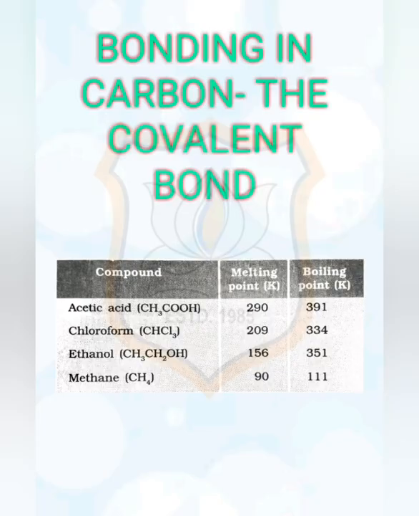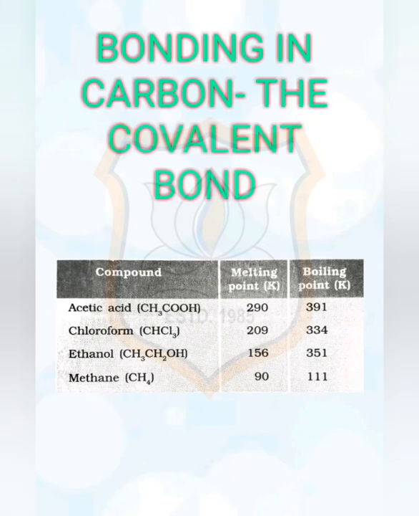Now let us discuss bonding in carbon compounds. First, covalent bond. In the previous chapter, we have studied the properties of ionic compounds. We saw that ionic compounds, that is electrovalent compounds, have high melting and boiling points, and conduct electricity in solution or in the molten state. We also saw how the nature of bonding in ionic compounds explains these properties. Let us now study the properties of some carbon compounds.